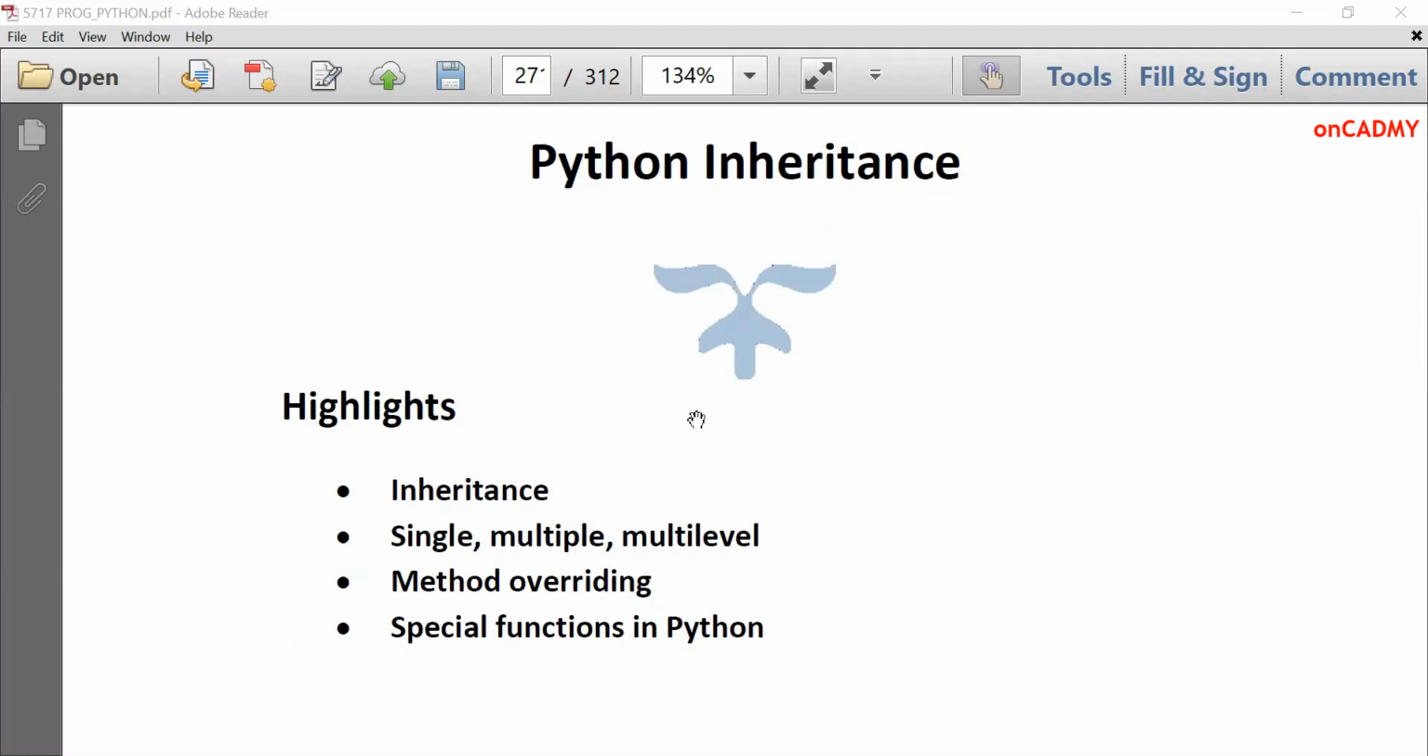Today we'll start a new chapter, inheritance, which is one of the most important concepts of OOPS. And in this lecture, we'll study how to perform inheritance programs in Python. We'll study what inheritance is, types of inheritance, what is method overriding, and special functions in Python. So let's start.